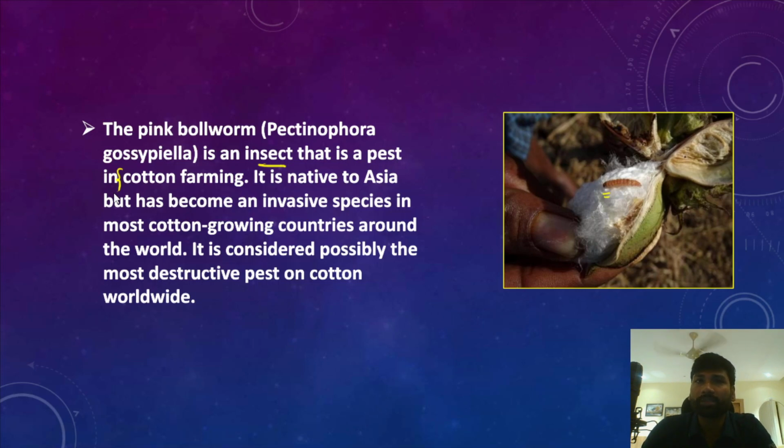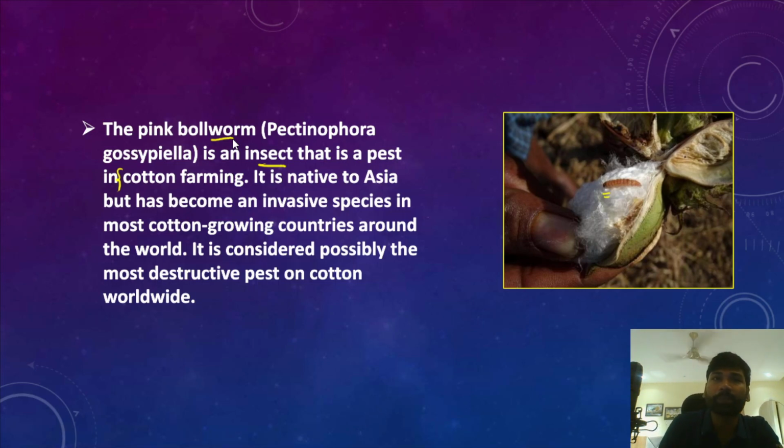However, the problem is that the cotton crop comes under the influence of the pink bollworm insect. This insect heavily feeds on the cotton bolls and destroys the cotton crop, significantly reducing the yield of cotton.